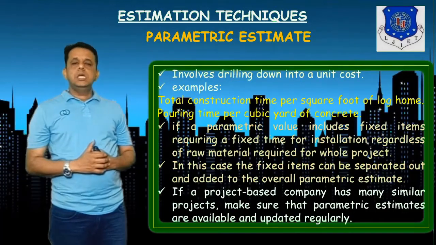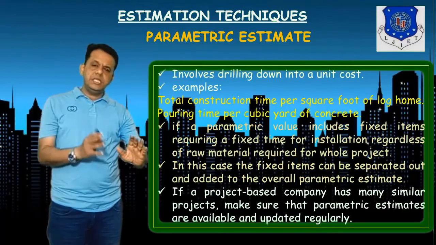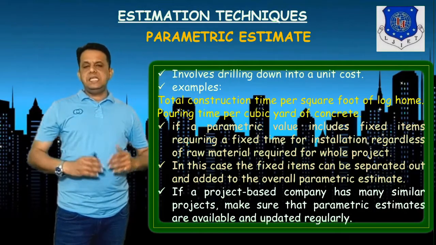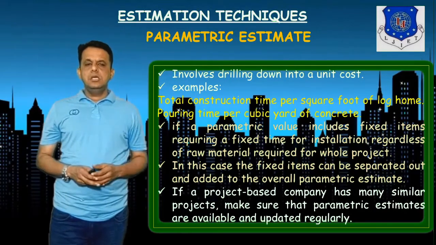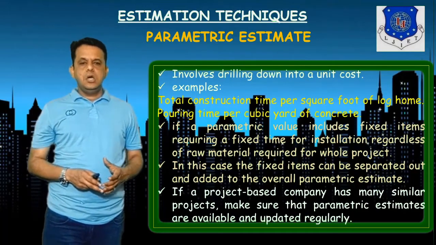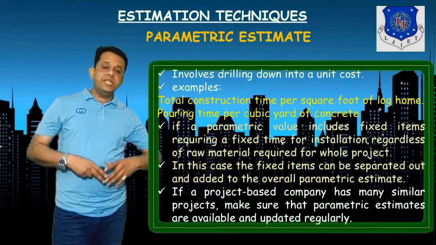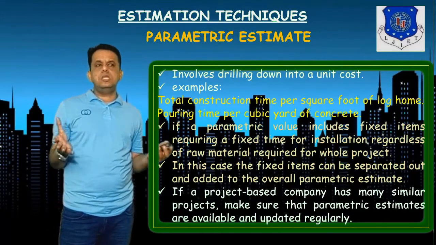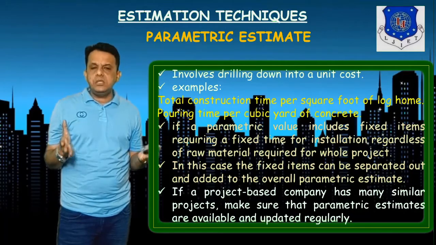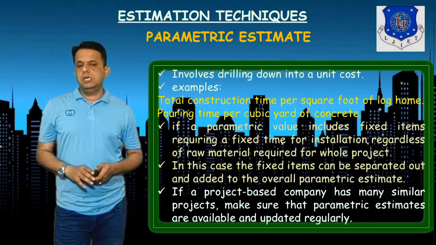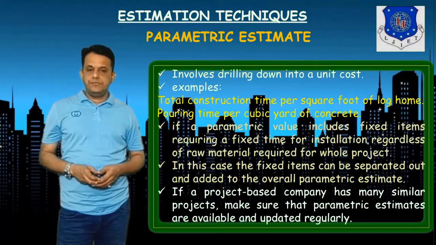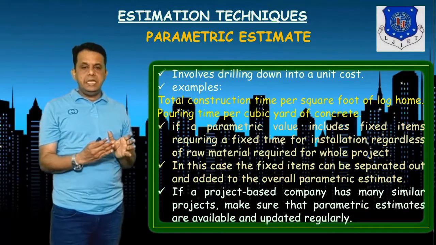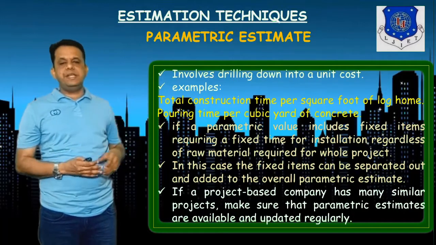Parametric estimation is basically about drilling down the unit cost, for example total construction time per square feet, or pouring type of cubic yard of concrete. This can be applied to large construction projects or bulky projects. Here fixed items can be calculated and added to the overall parametric estimation.